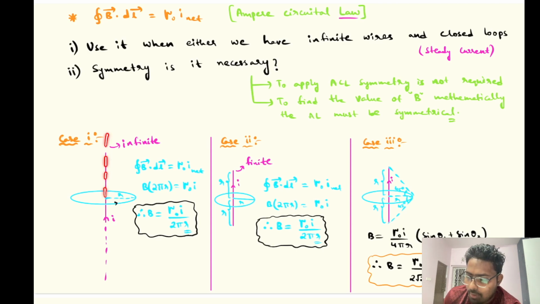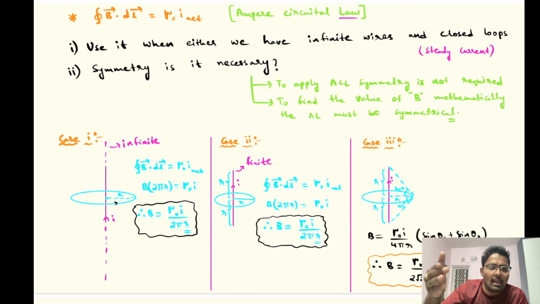So I have taken an infinite wire and I consider an Ampere loop over here which is completely symmetrical with respect to the wire. That means every point of this Ampere loop that I have considered is at a distance of r. And we know that around a straight current carrying conductor we will have circular magnetic field lines, like circular loops. So the magnetic field is circular and the Ampere loop that I consider is also circular.